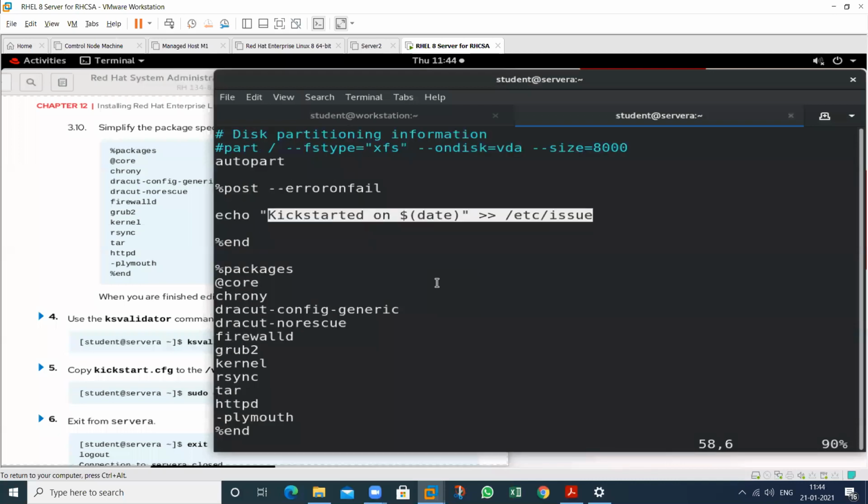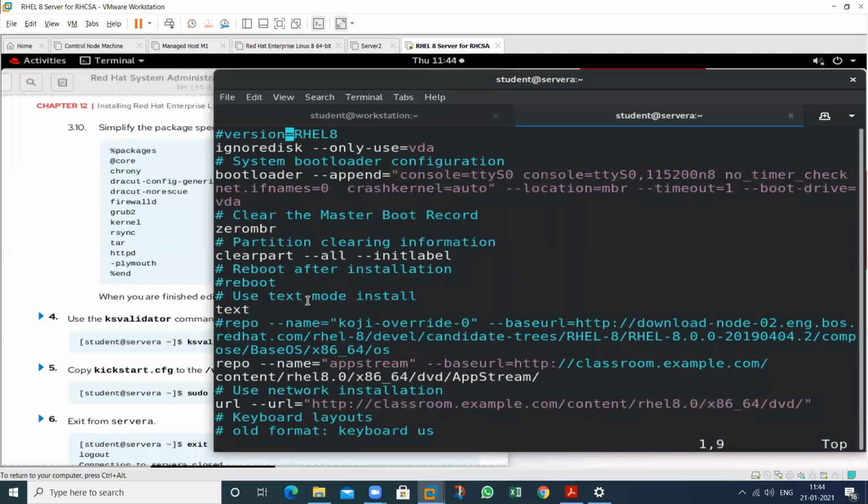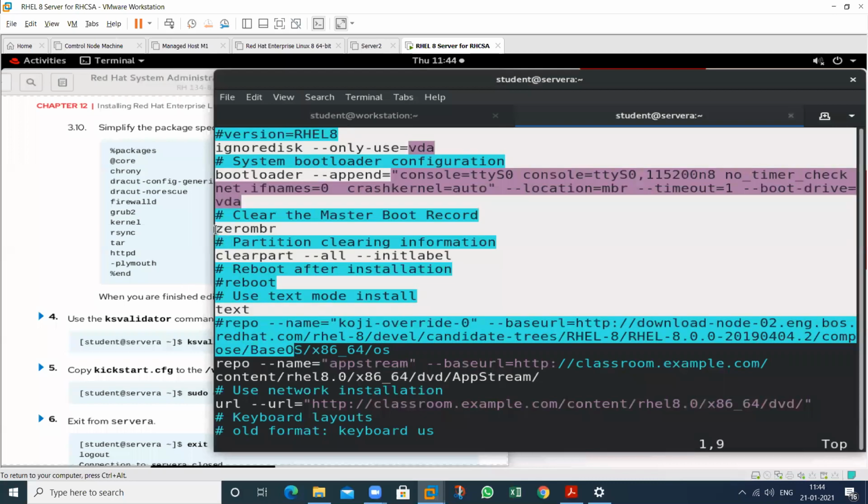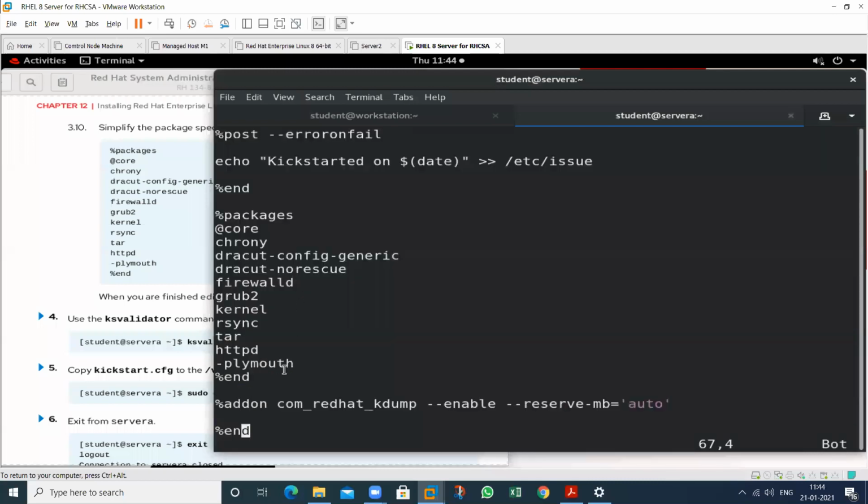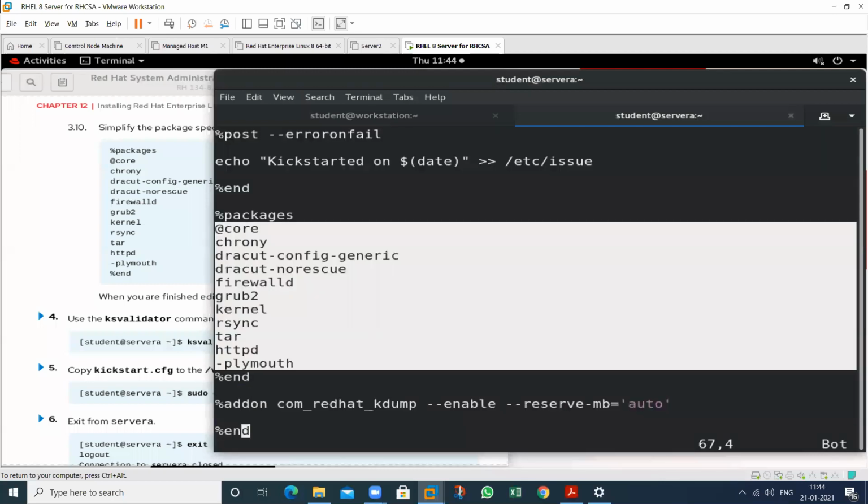So select all of the things that you want. It depends on you. What type of installation you want and what packages you want. It has a lot of packages, so remove all of them and just type only the ones that you want. This is related to the configuration file.